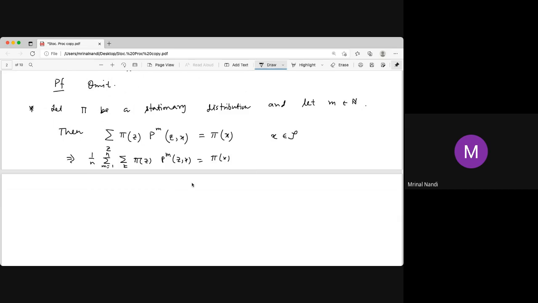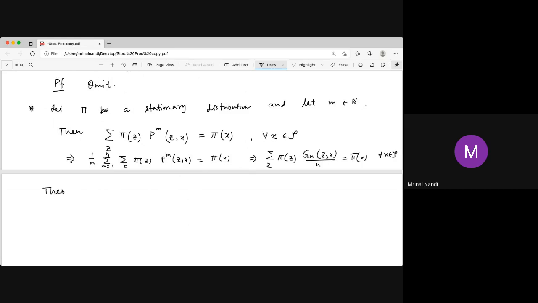That implies the sum over z of pi(z), where you take the finite sum inside, of G_n(z,x) divided by n, is pi(x) for all x belonging to S.